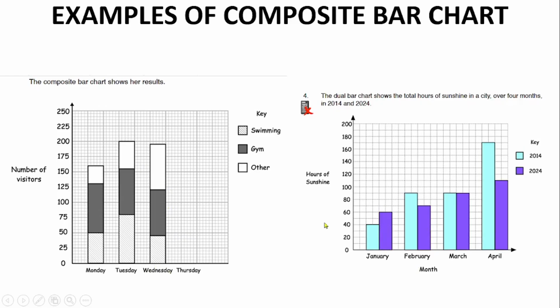But instead of doing it this way, we can do it this way. Instead of putting the bars side by side, I can put this one on top of this one, and this one on top of this one. So these are two ways we can have a composite bar chart, which is another type of bar chart that we have.